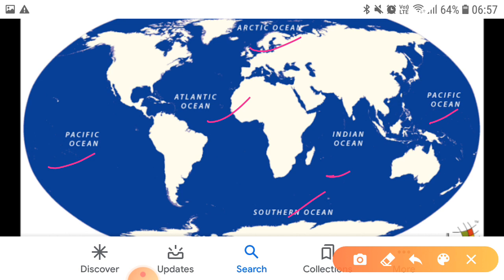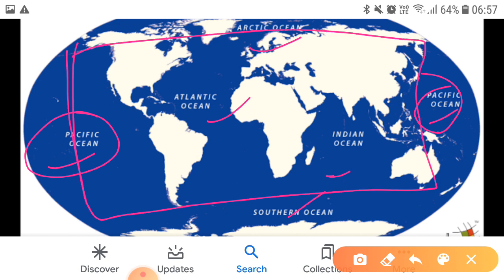You will be showing all these oceans. You all know the Pacific Ocean here and here, because our earth is round. Both are the same; they are joined. They are not separate. But when we study on the map, they are opened, because it is shown on paper. That is why it looks like this. Otherwise, they are joined because the earth is round in shape.